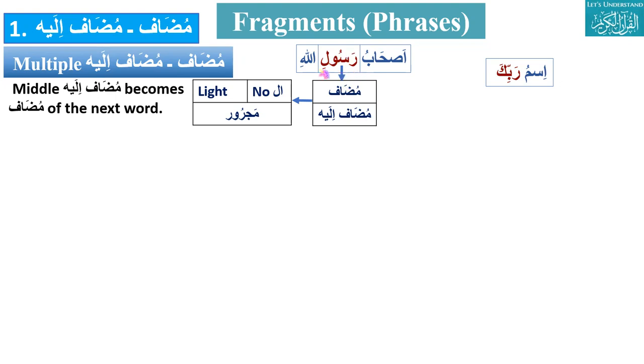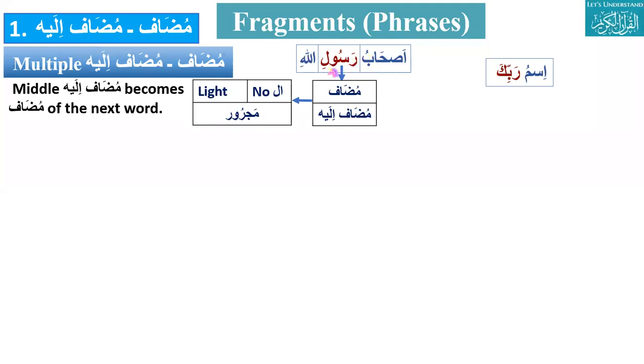What are the conditions for mudaf? Just apply here. Mudaf should be light. Is it light? Yes. And no al. So this is mudaf for Allah, but mudaf ilay for the first one, for ashab.